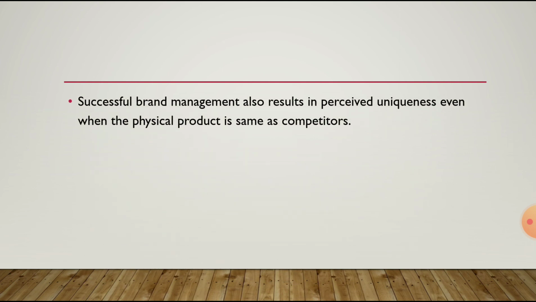Successful brand management also results in perceived uniqueness even when the physical product is the same as competitors'. So the product may be the same as the competitor's, but still you can say that it is a differentiation strategy.